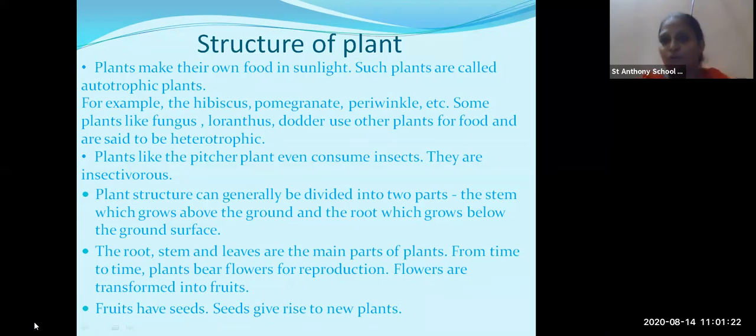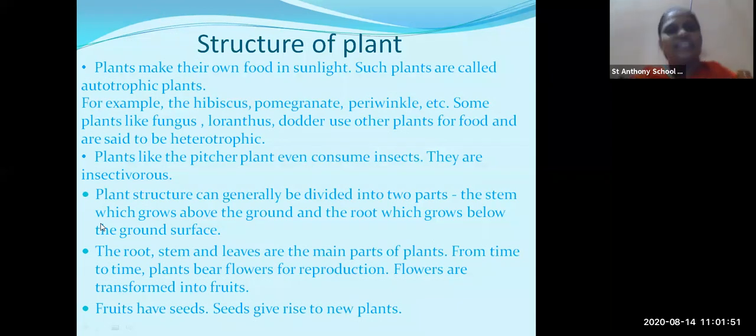Now the heterotrophic plants. What are heterotrophic plants? The plants which depend on others for food. They depend for food on other plants. For example, fungus, loranthus and dodder plants. These plants do not prepare their own food. They depend upon other food, meaning they have ready-made food from other plants. This is called heterotrophic plants.